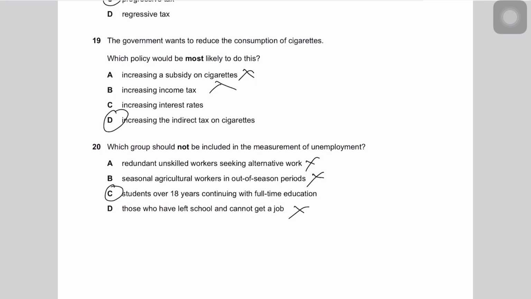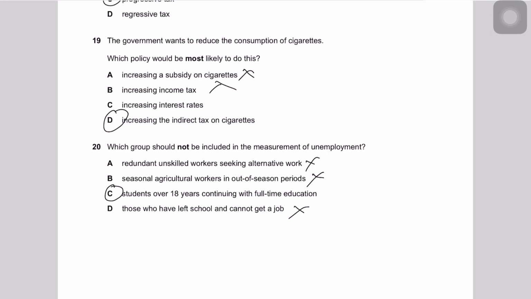You can solve MCQs using the elimination method as well, but since my job is to tell you why C is the right answer: students over 18 years continuing with full-time education. Students who are over 18 years of age are part of the working age, right? They are now covered under the working age, but if they're continuing with full-time education, it means that they are not part of the labor force. So remember that there are certain people who are exempted from the labor force, and they are students who are studying full-time.